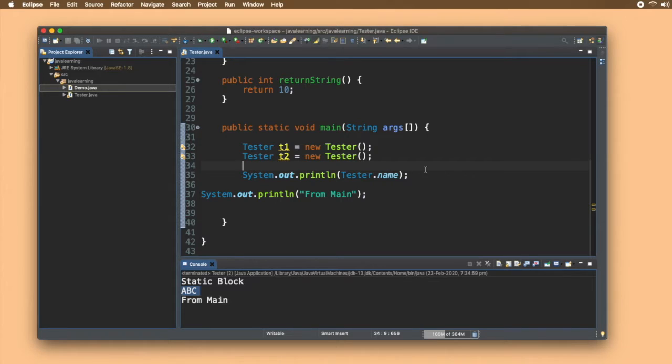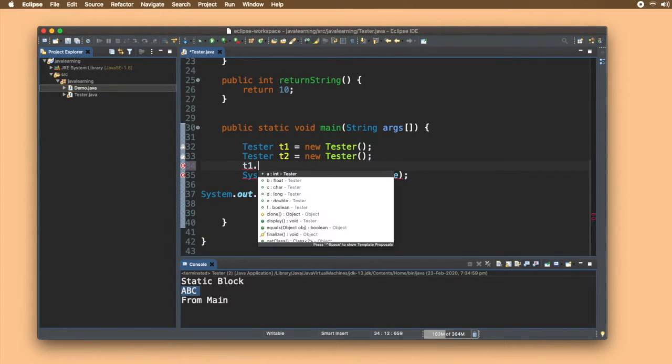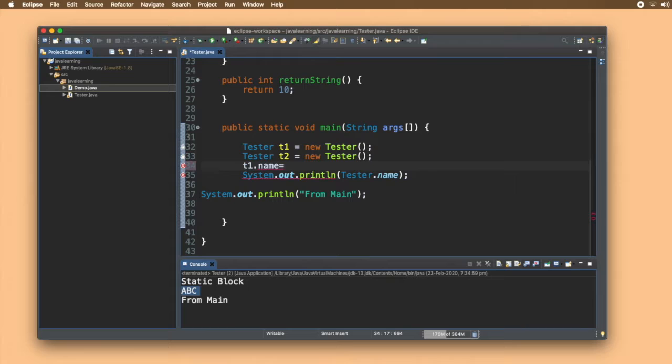Now let's try it. I write t1.name equals xyz, right? So what am I doing here? I am changing the name variable to xyz using an object. That is, we change the company name for one object. Clear? Here I'll print t2.name.